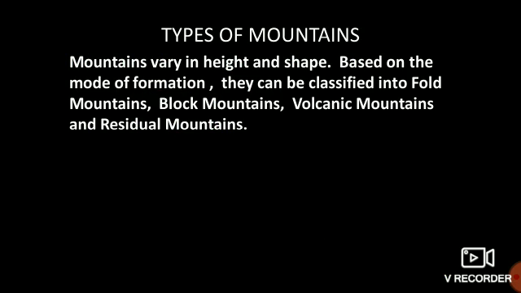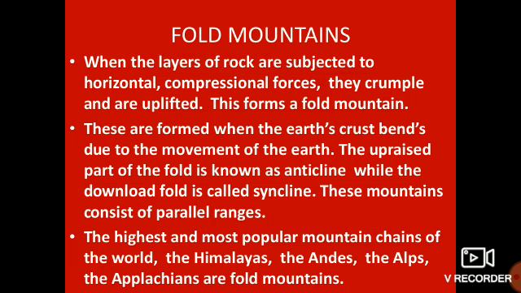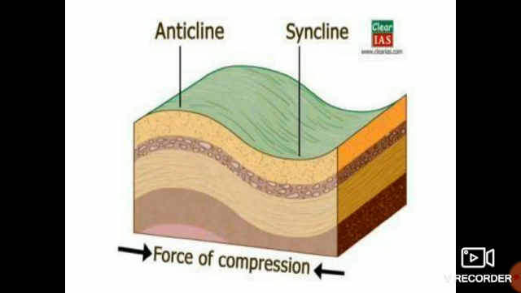Types of mountains. The mountains are different in shape and size. Based on their formation, they are classified as fold, block, volcanic, and residual mountains. So, first, we are going to discuss: when layers of rocks are subjected to horizontal and compressional forces, they crumple and are uplifted. This forms fold mountains. See, this is the crumpling and they are forming the fold mountains.